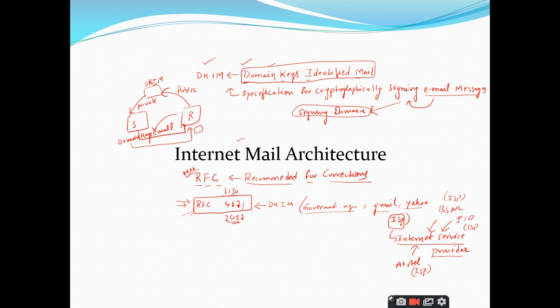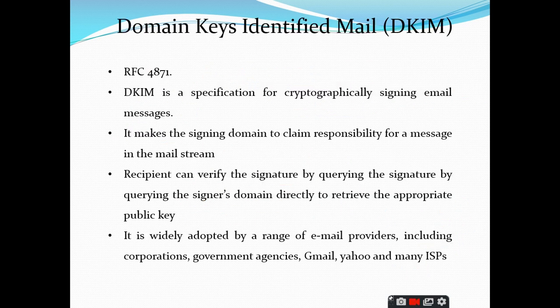Yes, sir. Right. So this is what we have discussed here. DKIM is an internet standard specified inside this RFC 4871, and DKIM is a specification for cryptographically signing email messages, and it makes the signing domain claim the responsibility for a message in the mail stream.